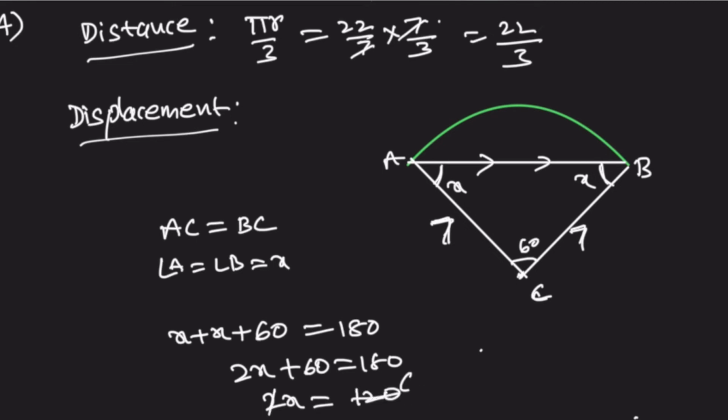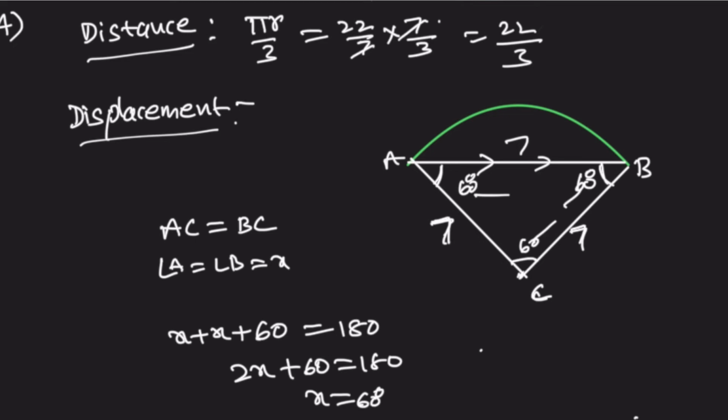So x becomes 60 degrees. So we get all angles equal, and definitely all sides also become equal. So AC is 7 meters. This is an equilateral triangle, all sides are equal.